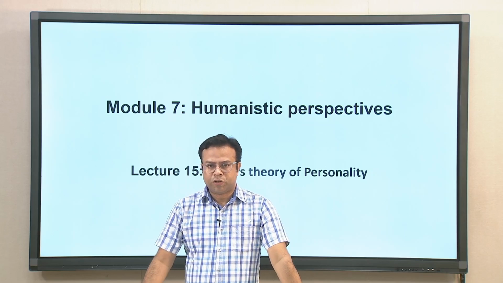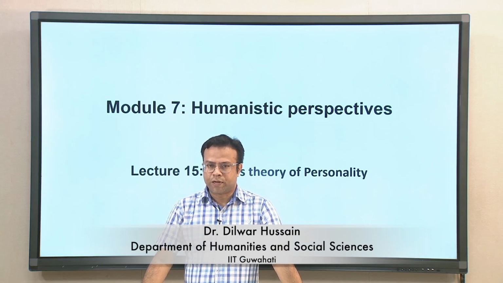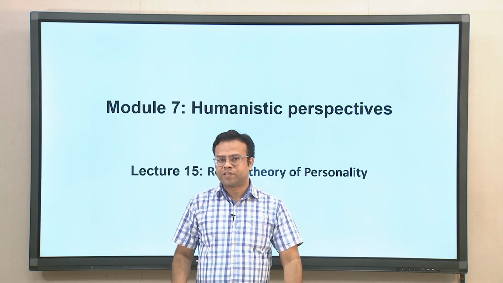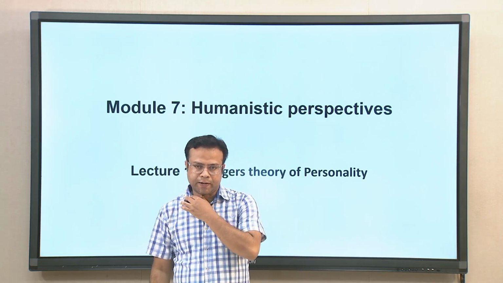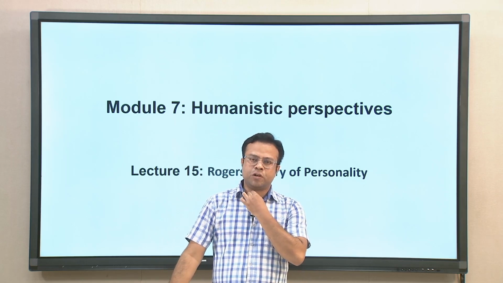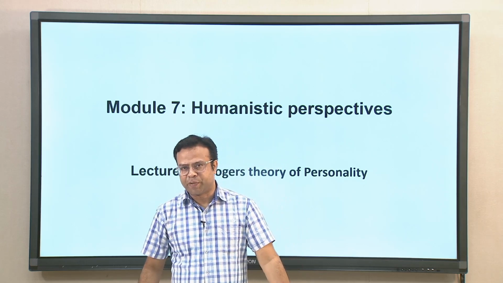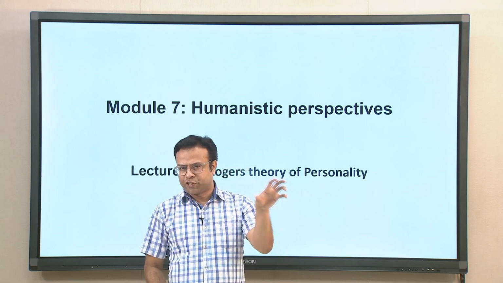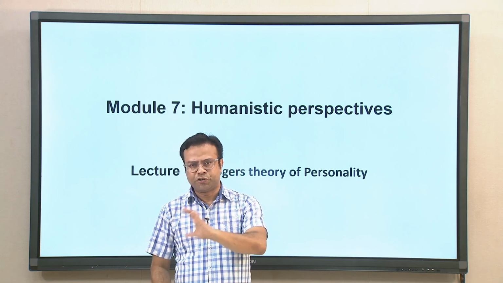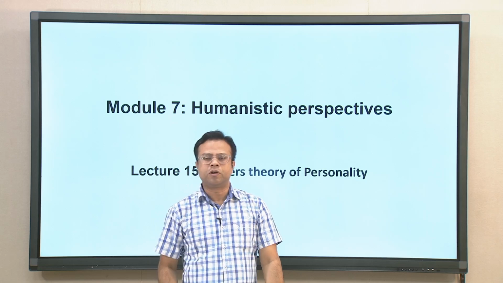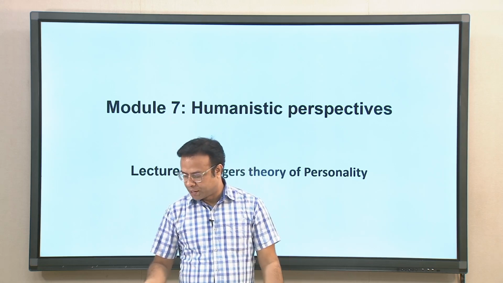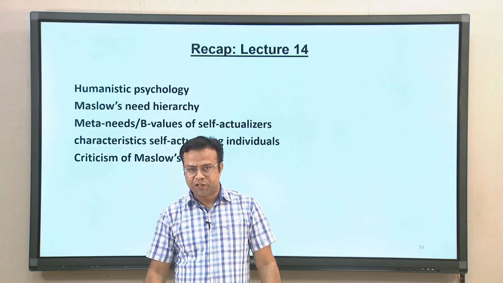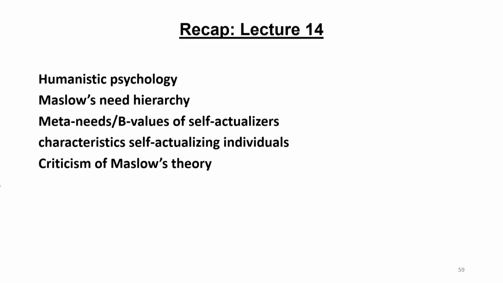I welcome you all to module 7 of this course and lecture number 15. This is the second lecture of module 7, and overall it is lecture number 15. So, we are discussing the humanistic perspective in terms of understanding personality. The first lecture of this module was on Maslow's theory, and today's lecture will be focusing on Carl Rogers' theory of personality. Before we talk about today's lecture, let me give you a brief recap of the last lecture.